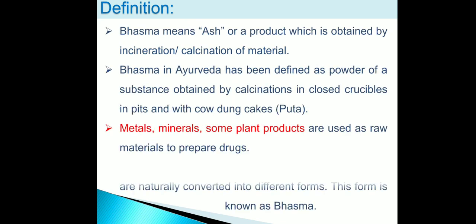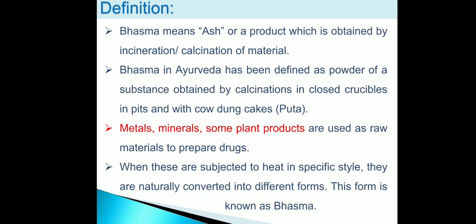Now definition of Bhasma. Bhasma means ash or a product which is obtained by incineration or calcination of material. In Ayurveda, Bhasma is defined as a powder of a substance obtained by calcination in closed crucible in pits with cow dung, that is known as puta. Metals, minerals, some plant products are used as a raw material for preparation of Bhasma.